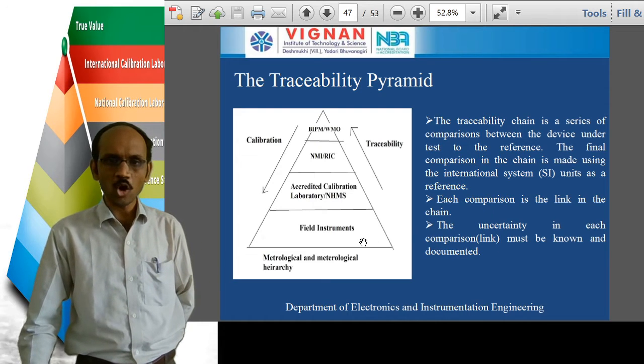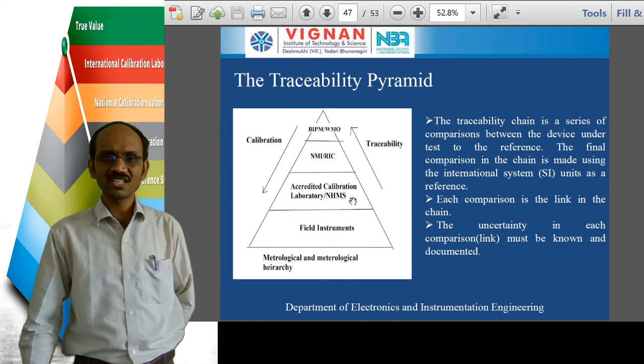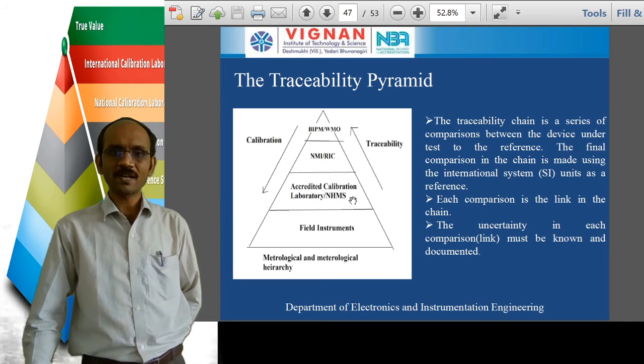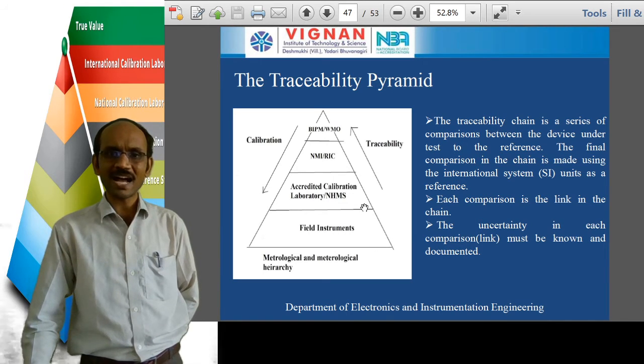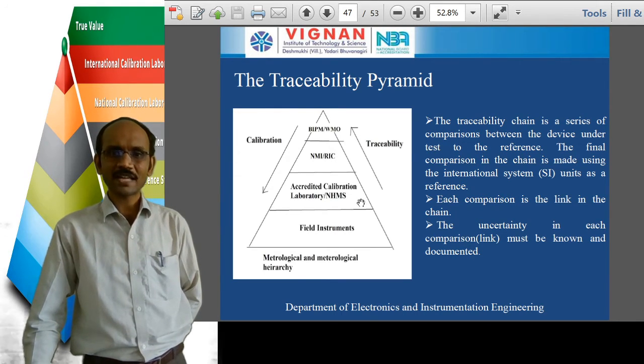Suppose you are comparing the output of this field instrument with that of the calibration laboratory outputs. If you get some uncertainty, that is, if you get some error between the field instrument output and the calibration laboratory output, then we are going to record that uncertainty.